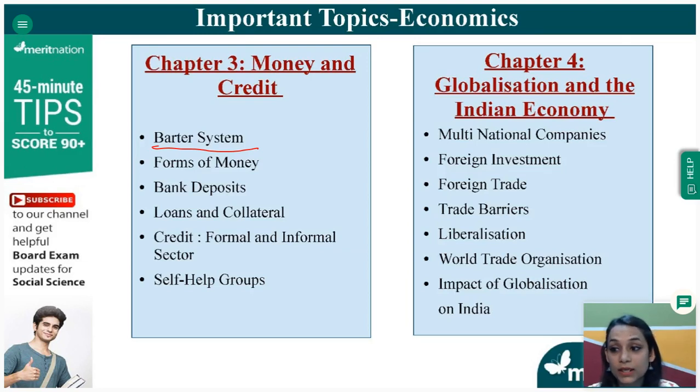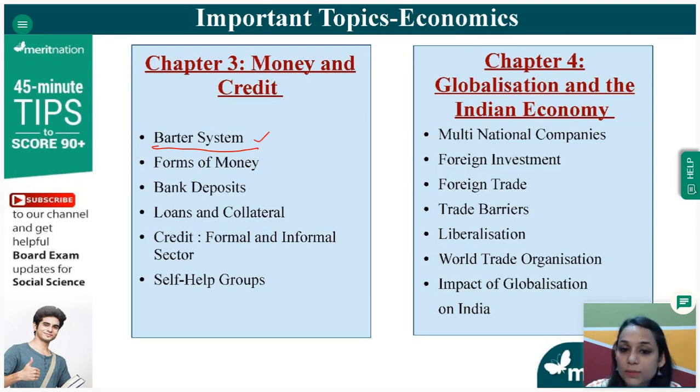Barter system is basically something that took place a long time back when there was no currency, like you all know. So people used to exchange goods with each other. For example, someone who wants to buy shoes might exchange a certain quantity of grains with them. So this is the barter system.